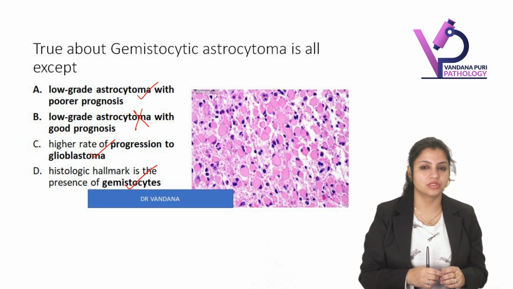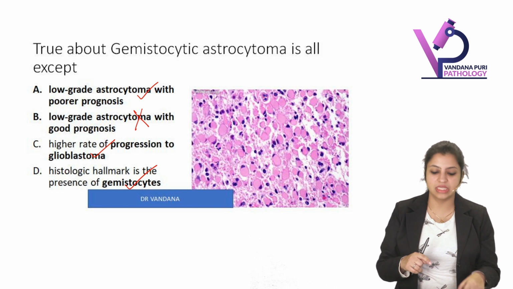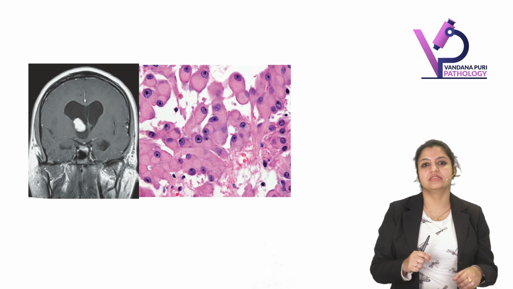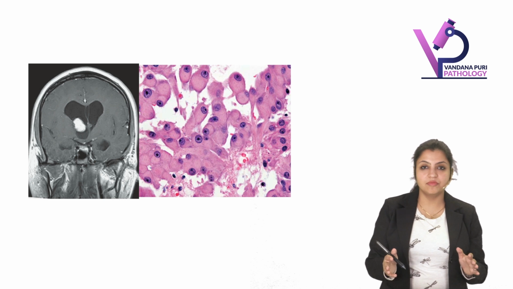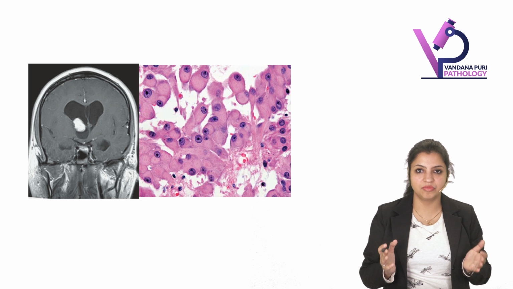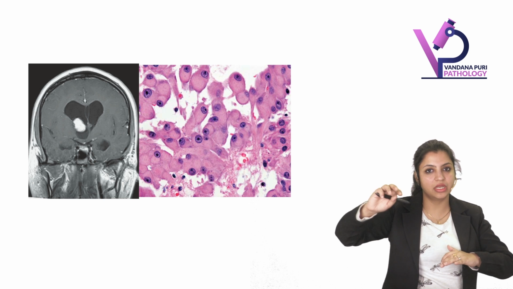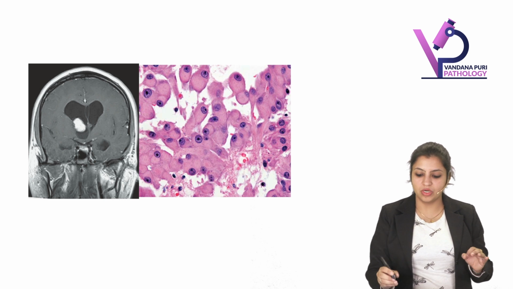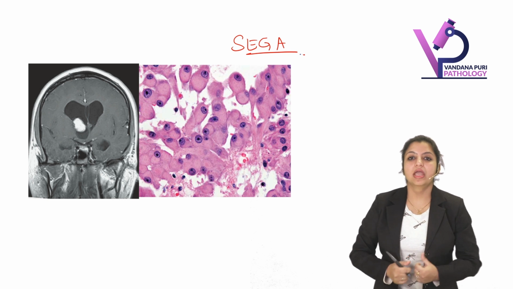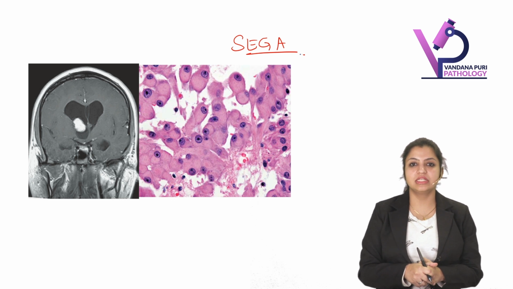So these are gemistocytes. Do you know what is the closest differential on morphology of gemistocytic astrocytoma? Any guesses? This. Okay, this is the same. Can you see this? This is the same, but the cells appear a little large. So these cells are appearing large, but the cytoplasm is again very pink. Nucleus is pushed to one end. It has prominent nucleoli. So what is this tumor called as? Subependymal giant cell astrocytoma.